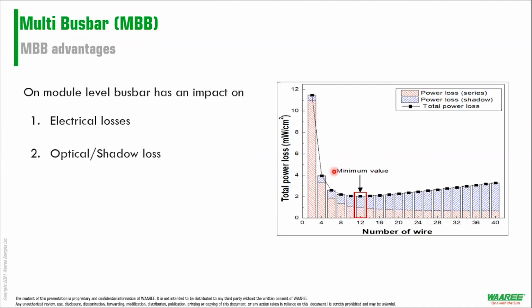So what we found out is that when you hover around 12 bus bars, so probably 10, 11 to 13 or 14, you have this value minimum, right? Series loss drastically falls down, and it is stagnant around 24 or 25 odd bus bars. But from 12 bus bars, the power loss due to shadow starts increasing, and that's how your total power loss is increasing, right? So the ideal number stays between 10 to 13 or between 9 to 13, right? That's how people have come to 12 bus bars in M12 and 10 bus bars in M10, right?